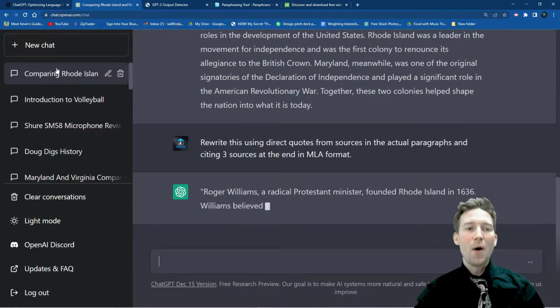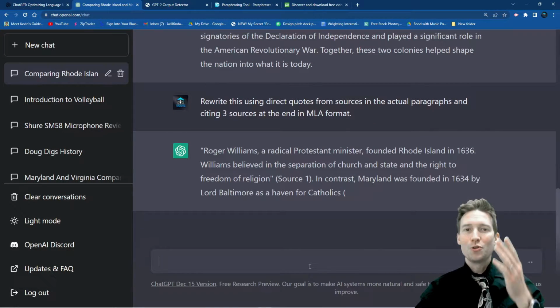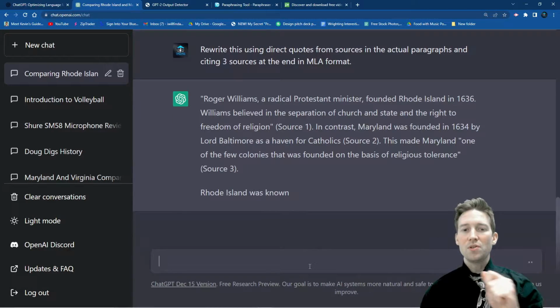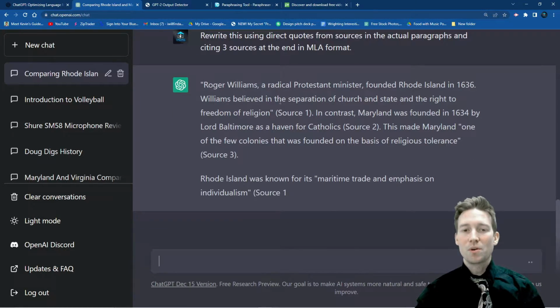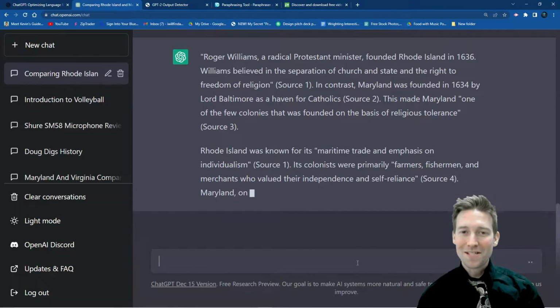And of course, up here, you have a way for it to save so you can come back to it later. Here it is, direct quotes. Roger Williams, a radical Protestant minister, founded Rhode Island in 1636. There it is, and it's showing you the source number 1. Uh-oh. Yeah, we're in trouble, teachers.